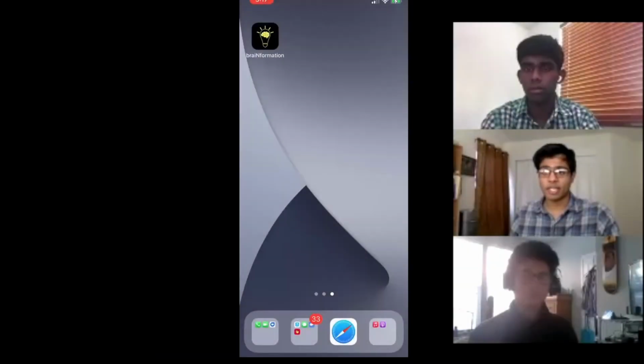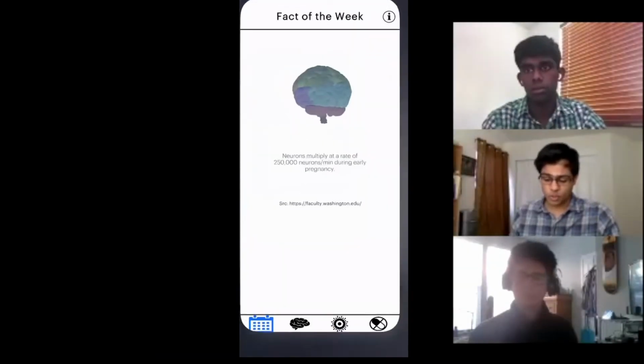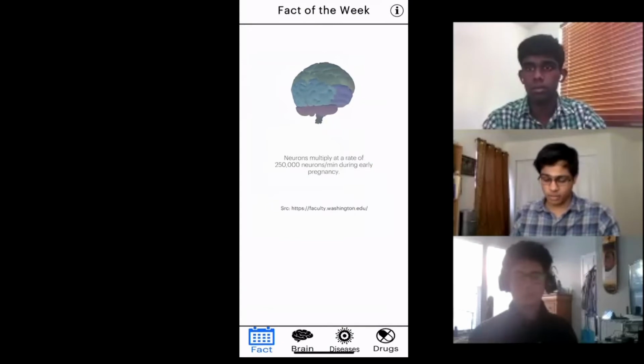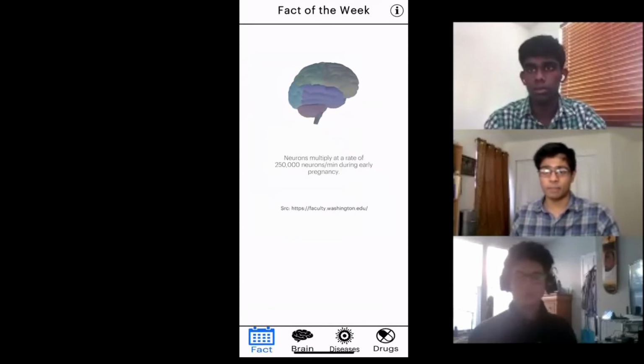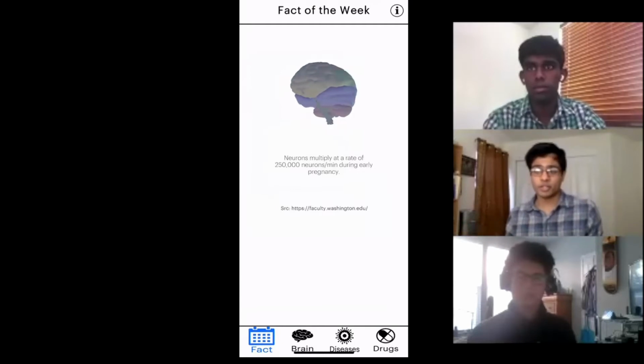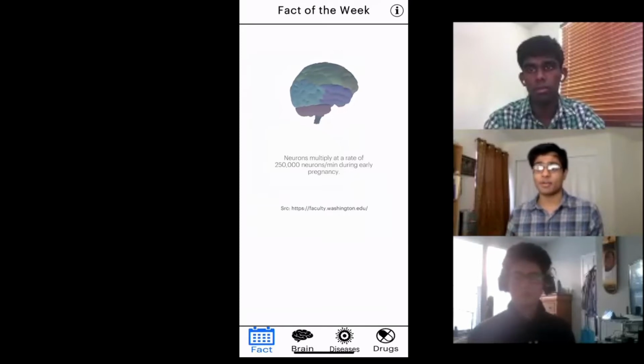Now we actually want to go ahead and give you an overview of the app itself. As soon as you open the app, you see that there's a neuroscience fact of the week in the very middle of the screen. And this fact changes once every week. So during the entire calendar year, you end up getting 52 sources of neuroscience information in order to be caught up with anything that's happening in the neuroscience field.